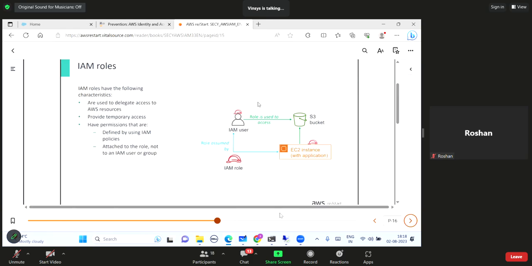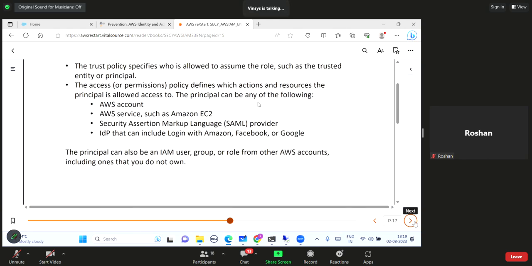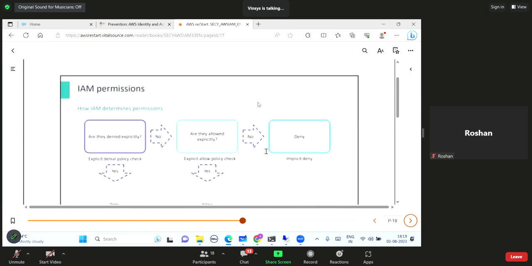Then roles, we will talk about roles. Even today I was elaborating on this one. A role is used to delegate access to AWS resources. It provides temporary access. It is not a permanent permission. It has permissions that are defined by an IAM policy. Just like we attach policies to users and groups, similarly we attach policies or permissions to the role. I will demonstrate this in the next session. It is always a good practice to use roles instead of attaching permissions directly.